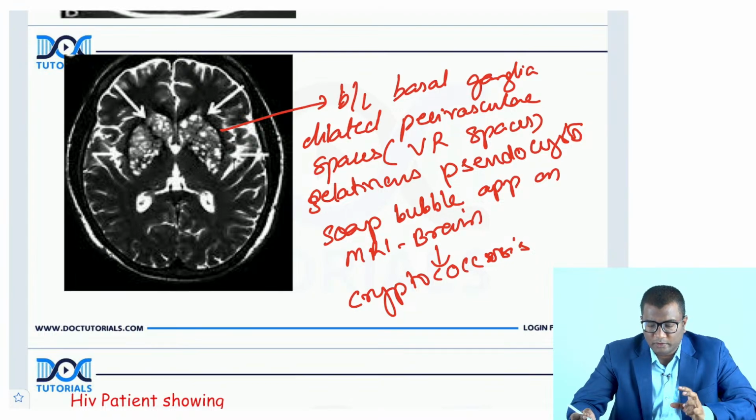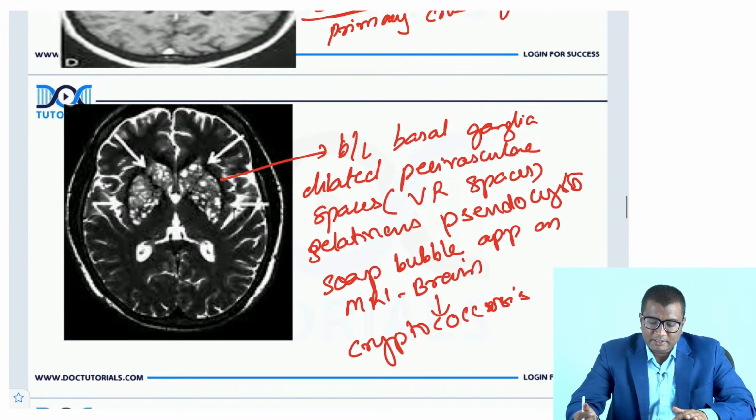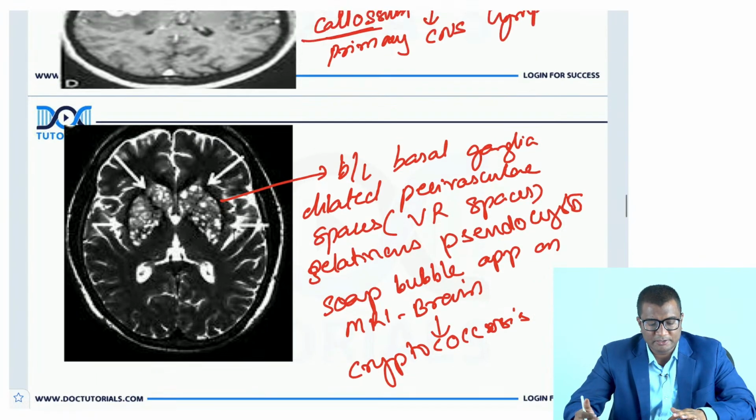Cryptococcosis would show a soap bubble appearance. These are dilated perivascular spaces in the region of the basal ganglia. You can see all the images once again. Try to concentrate on the images, then I'll ask you the same questions again. Look at the first one. Here you are seeing dilated perivascular spaces in the basal ganglia giving a soap bubble appearance.